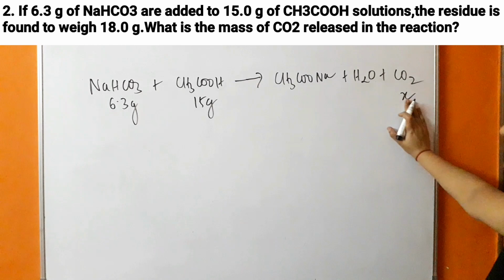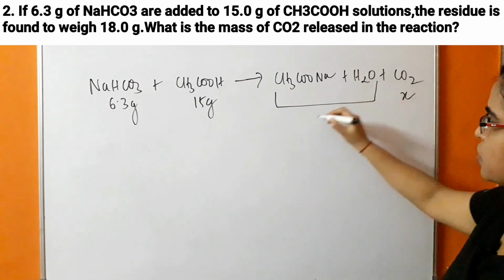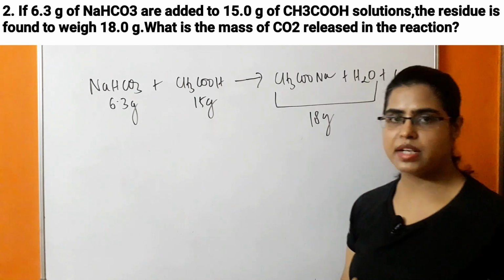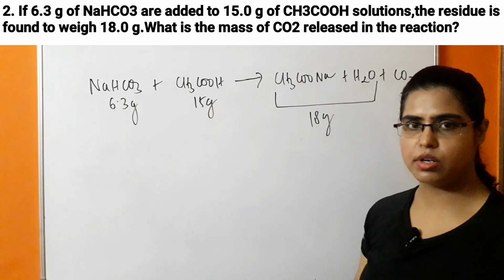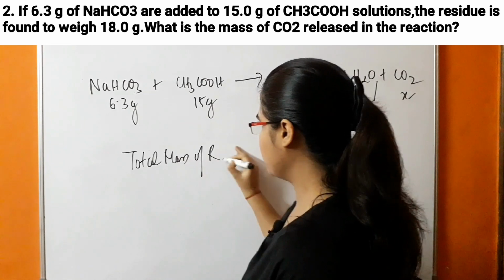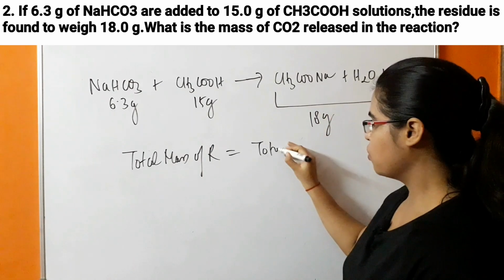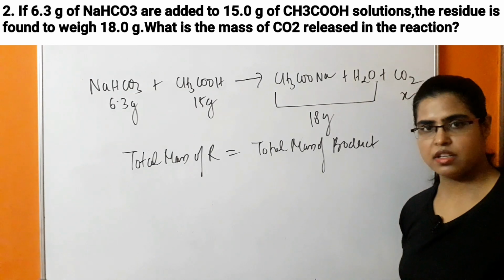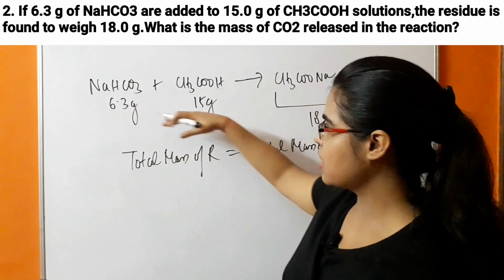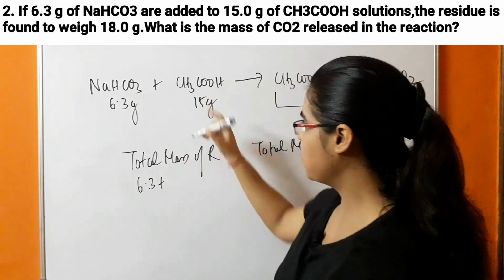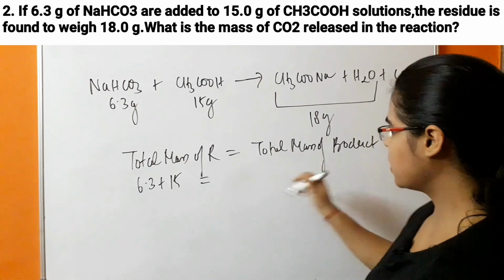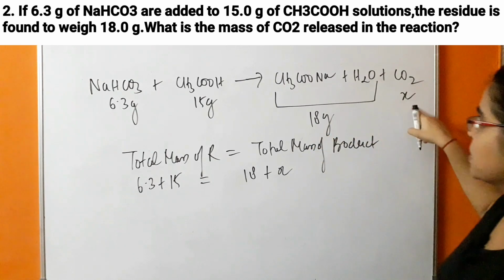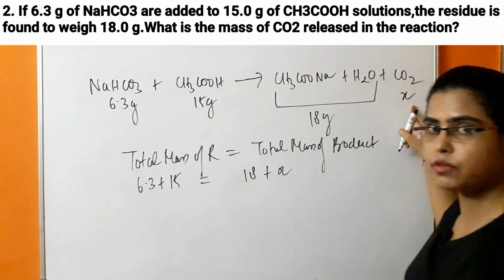If we represent it as X, then this will be residue which is weighing 18 gram, and it is given in the question. On the basis of law of conservation of mass, we know that the total mass of the reactant is equal to total mass of the product. So what is the total mass of the reactant? 6.3 plus 15. The total mass of the product is 18 plus X. This 18 is representing the residue and X is representing CO2, the mass of CO2 which we have to obtain.